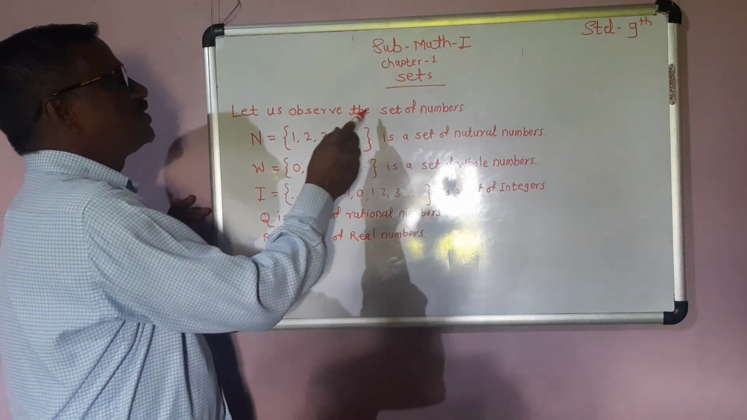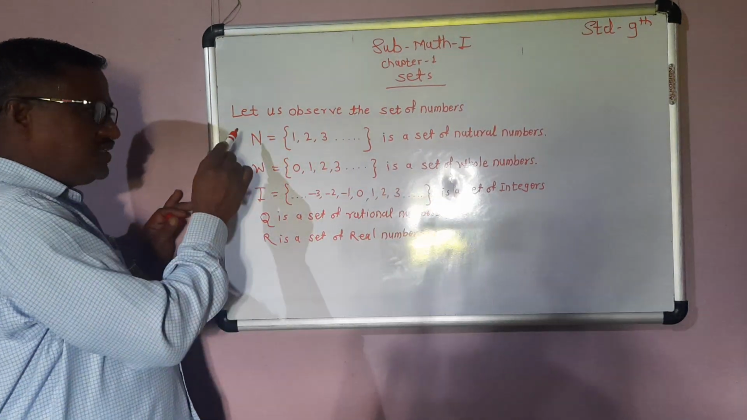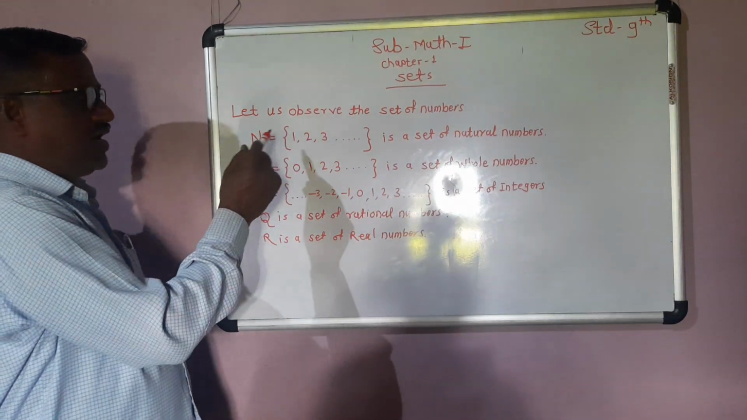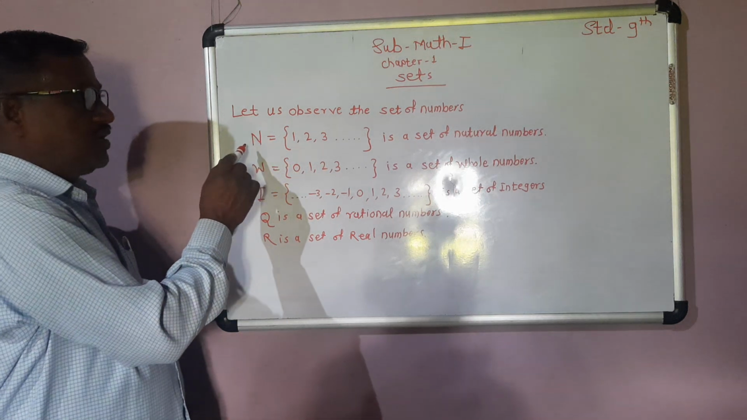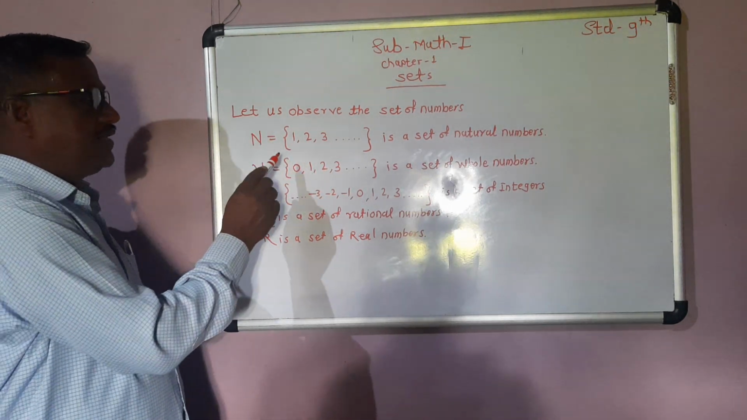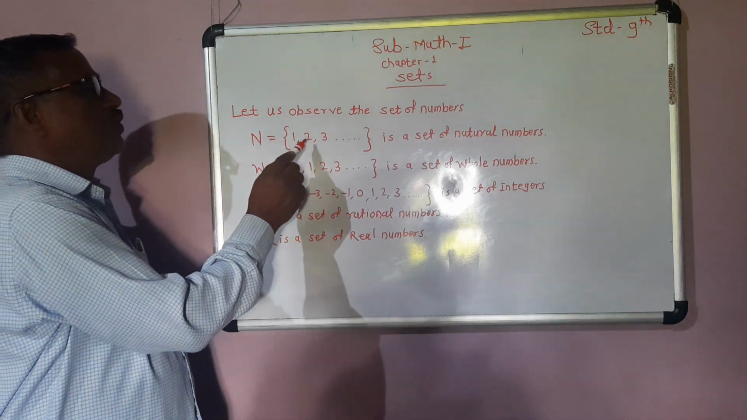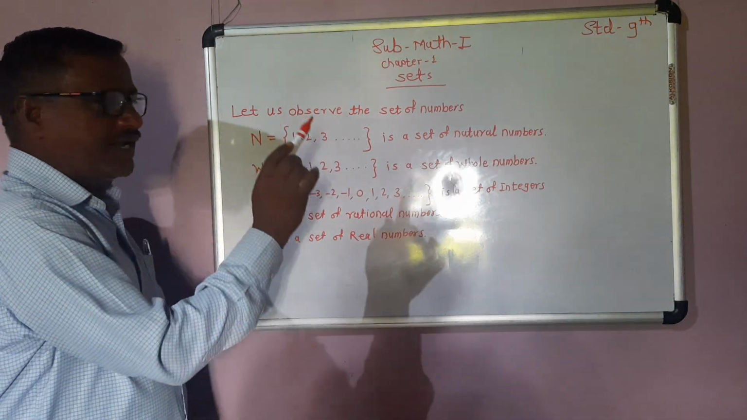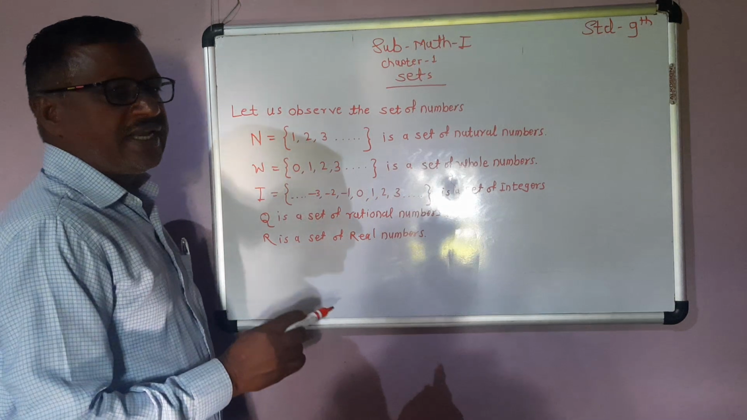Let us observe the sets of numbers. Some numbers are natural numbers. Set of natural numbers is written in curly brackets as 1, 2, 3, dot, dot, dot, curly bracket complete. It is the set of natural numbers.